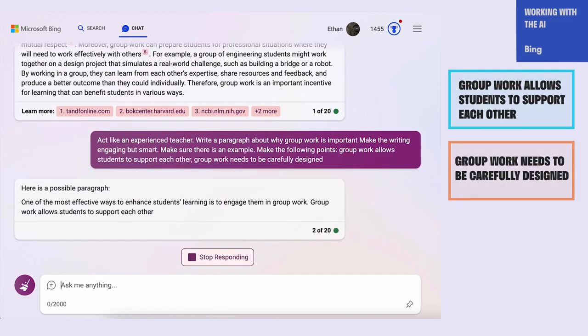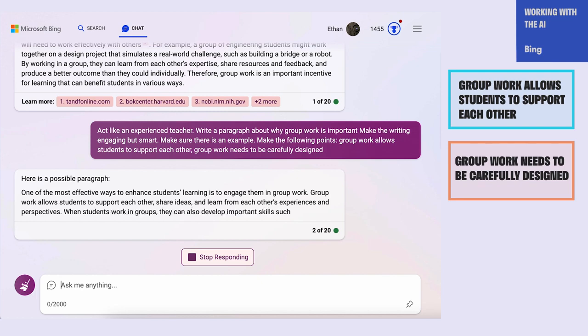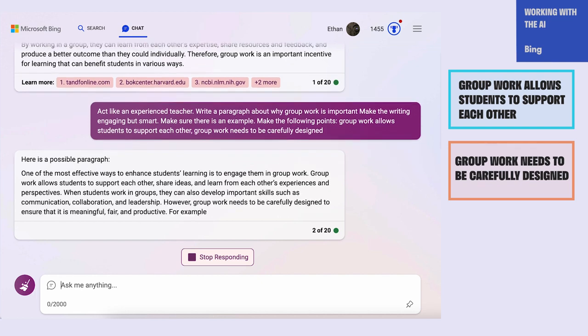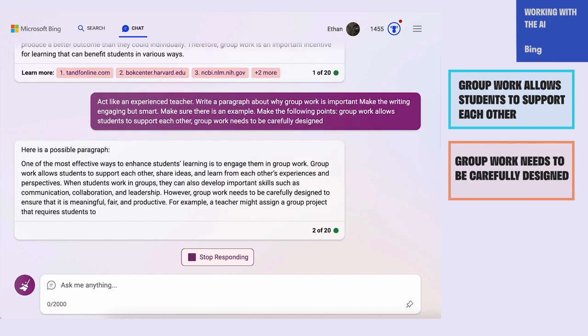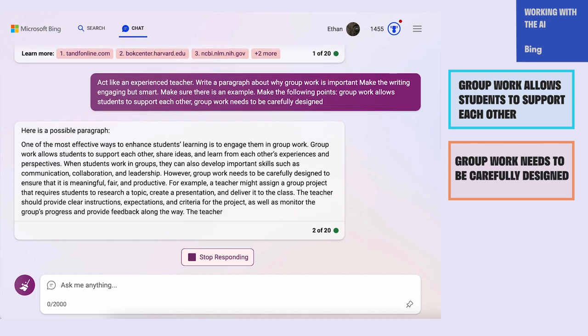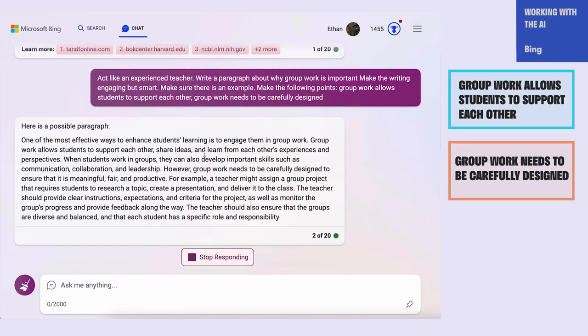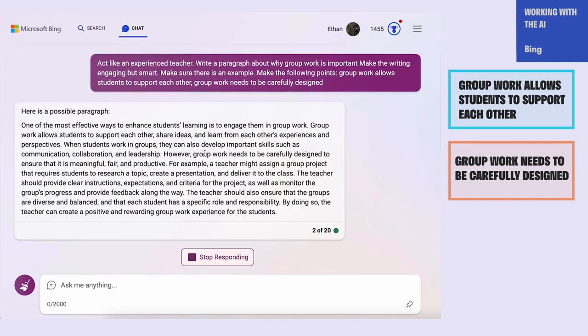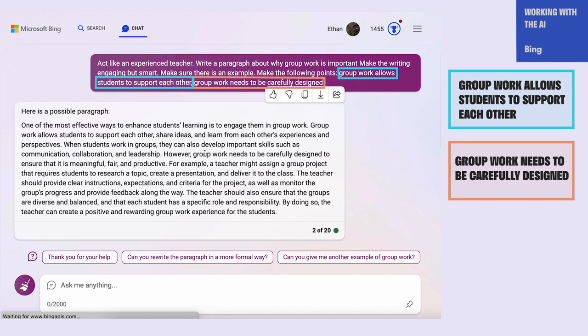So up till now, there's been none of us in the AI, which is of course kind of worrying because you'd like to make sure that as humans, we're in the loop, that we are playing a role in the creation of this content. So it's really important to add that in. So we're going to add in a couple of points that we know that we want to make sure the AI covers, so it doesn't just make up its own information. We're going to say that we wanted to include that group work allows students to support each other, and that group work needs to be carefully designed.